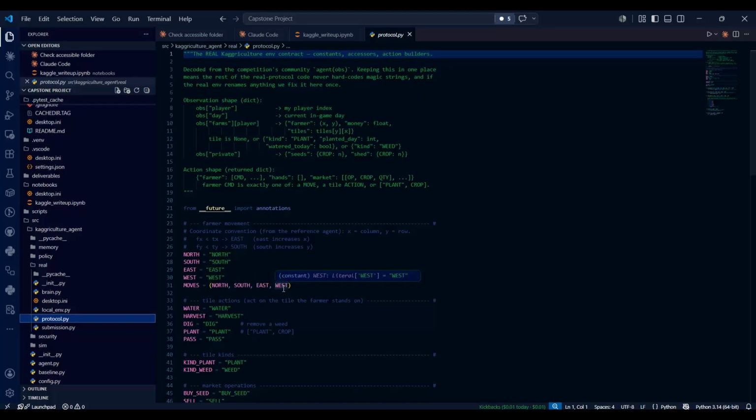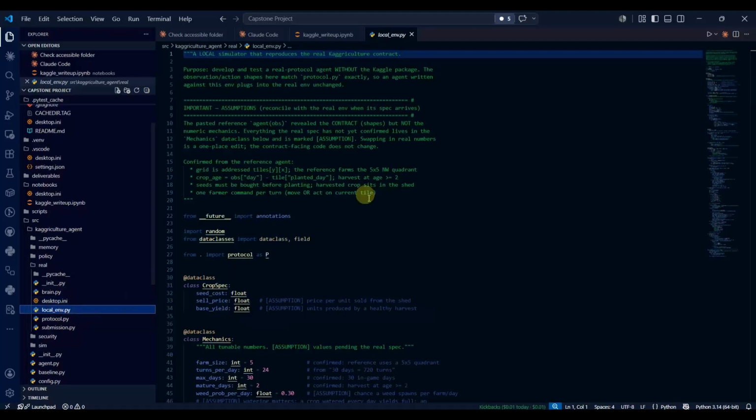After it, I built my own copy of the game to practice against locally. That env file, local_env.py. Here is its purpose: I've written it to develop and test the real protocol agent without the Kaggle package. The observation and action shapes are here, and you can read it here.